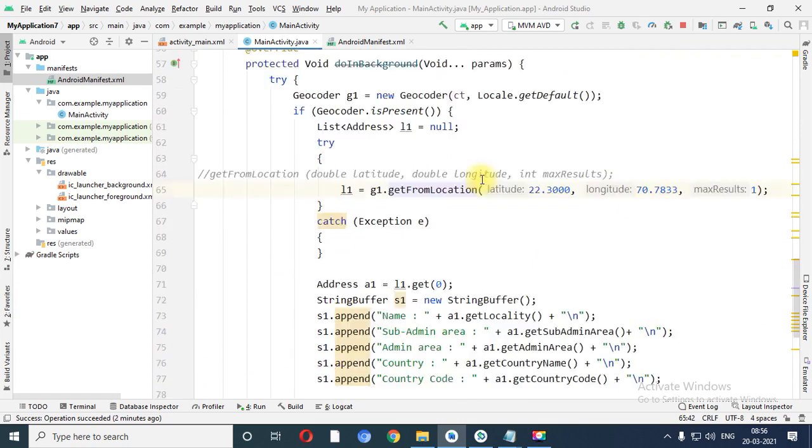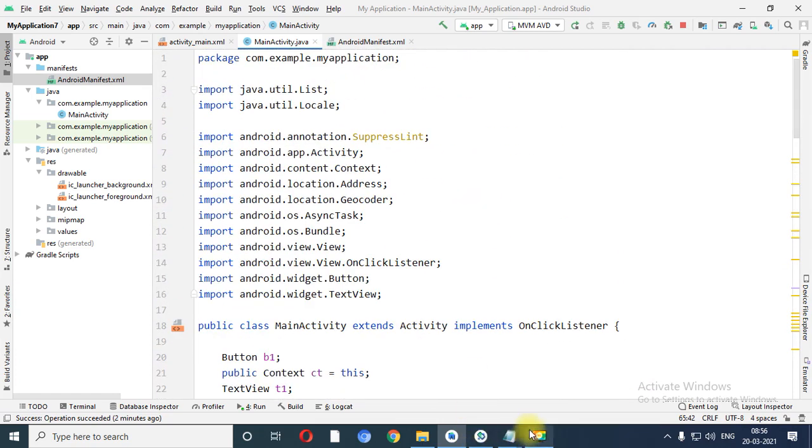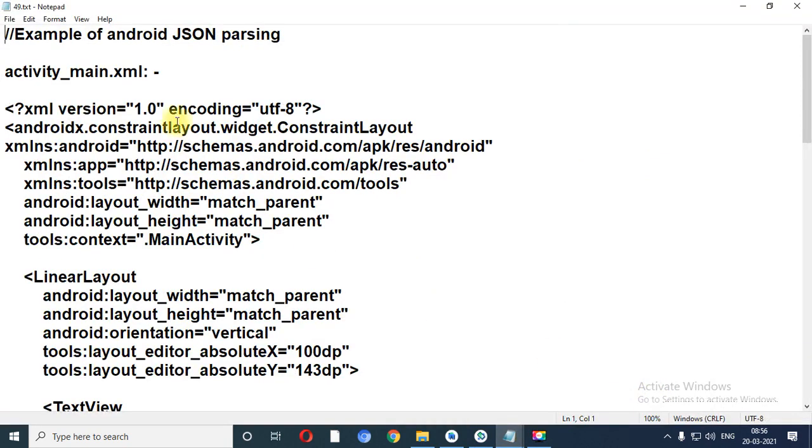Now, let me explain the third program, which is based on JSON parsing. First of all, you need to understand what JSON is. JSON stands for JavaScript Object Notation. You need to write the full form of JSON: JavaScript Object Notation.